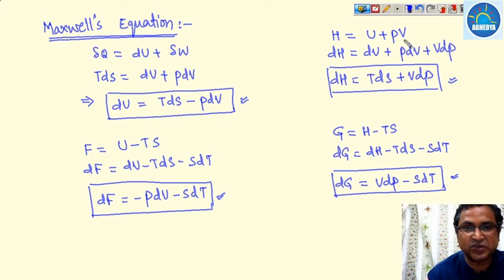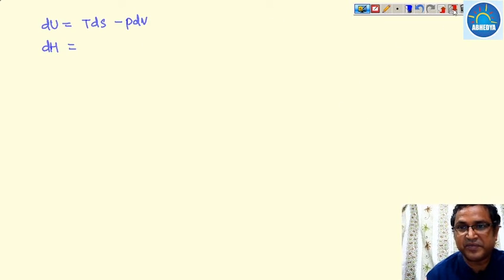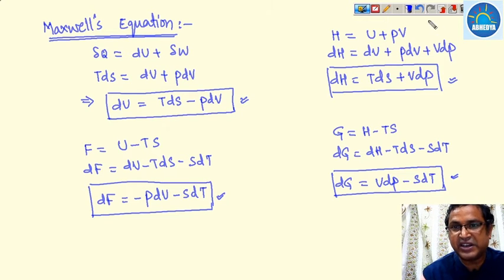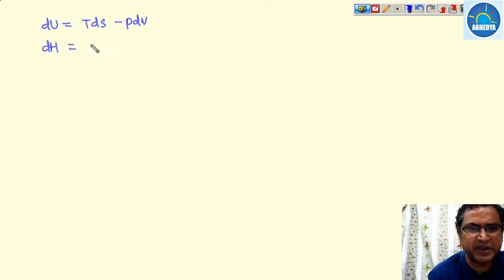So what are the Maxwell equations? These property relations: dU is equal to TdS minus PdV, this is your first. Then dH is equal to TdS plus VdP.